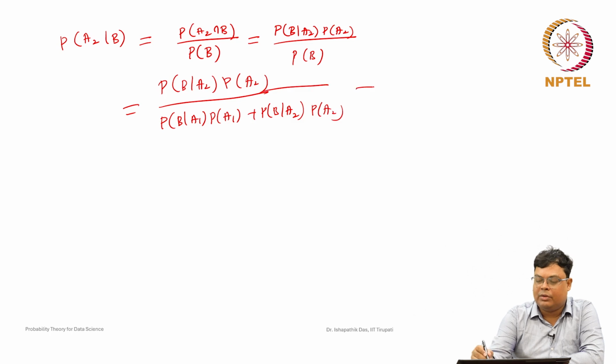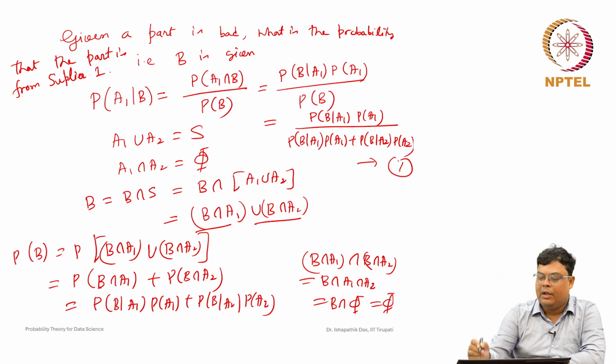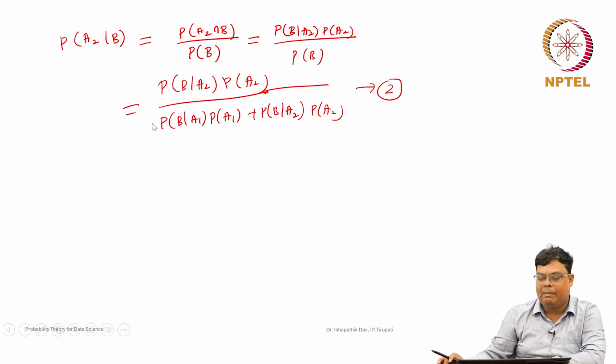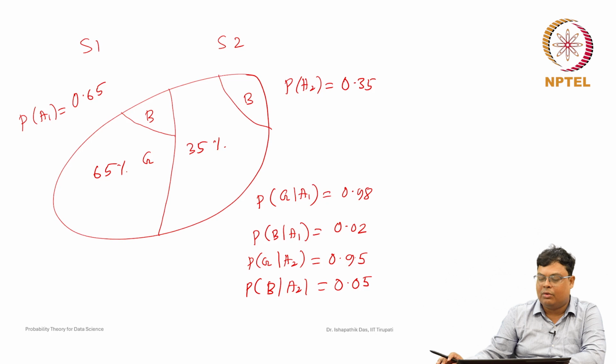Note that if you take the sum of probability of A1 given B plus probability of A2 given B, this will be 1, because one is nothing but 1 minus the other. Now we will compute all these values numerically, as they are known to us.